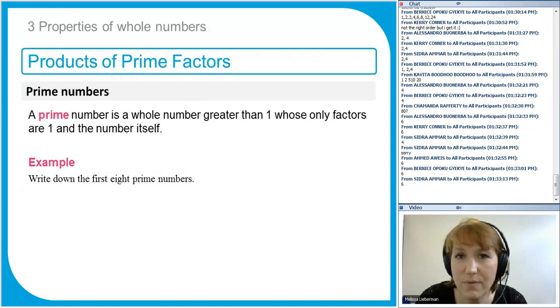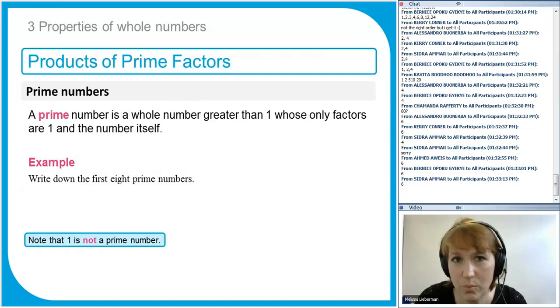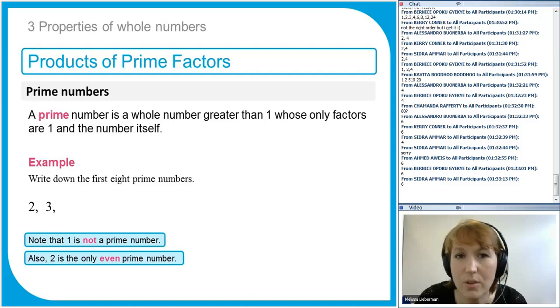So the first 8 prime numbers, which I introduced at the start of the lesson, we don't include 1. That's not a prime number. First 8 prime numbers are 2, 3, we've got 5, 7, so 3, 5, 7, odd numbers. Be very careful, 9 is not a prime number because it's divisible by 3, so the next prime number is 11. 13, 15 is not a prime number, so now we're just looking at odd numbers.